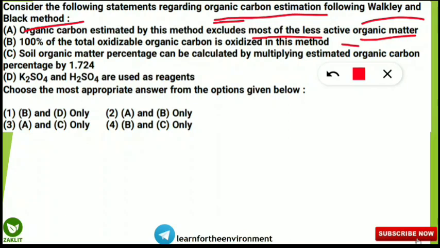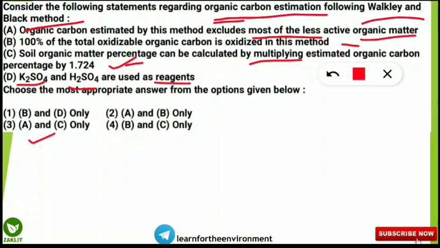Third statement states, soil organic matter percentage can be calculated by multiplying estimated organic carbon percentage by 1.724. And the D statement states, K2SO4 and H2SO4 are used as reagents in this Walkley and Black method for organic carbon estimation. So you have to think which options are correct. This time I will not take much of your time. So here what will be the correct option? Correct option will be option number 3.